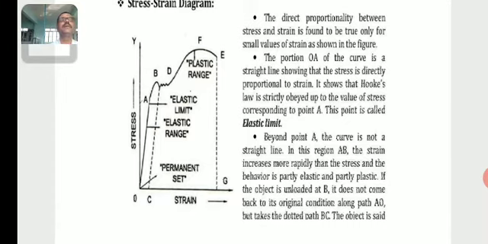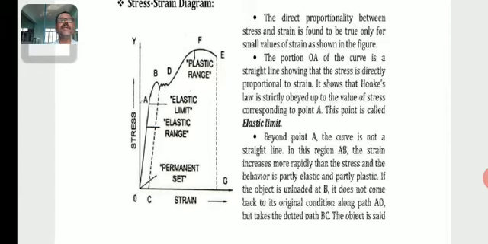Direct proportionality between stress and strain is found to be true only for a small value of strain, as shown in the figure. The portion OA of the curve is a straight line, showing that the stress is directly proportional to strain. It shows that Hooke's law is strictly obeyed up to the value of stress corresponding to point A. This point is called the elastic limit.